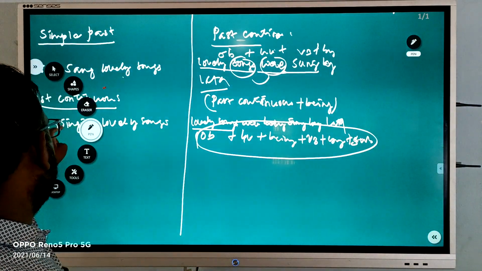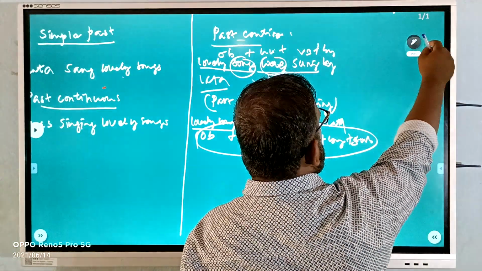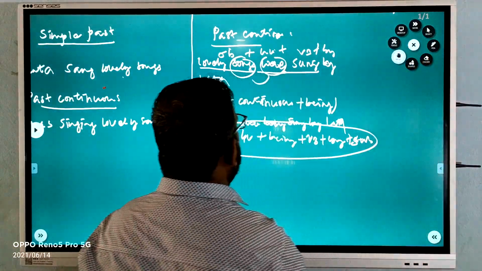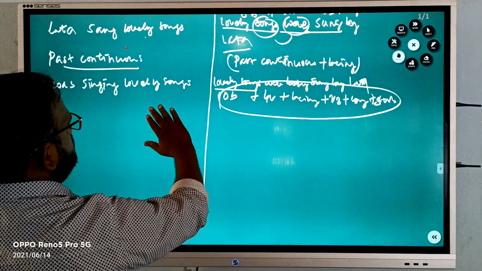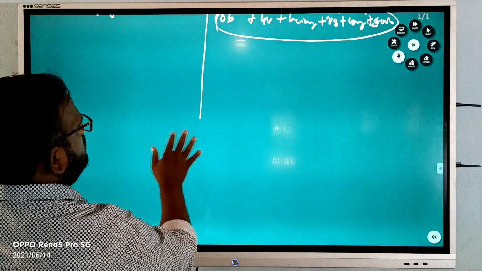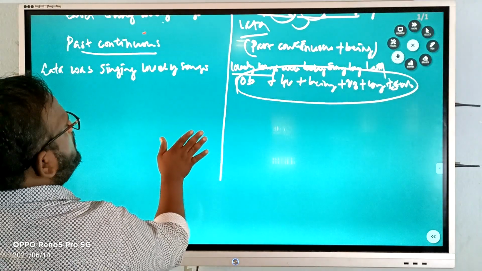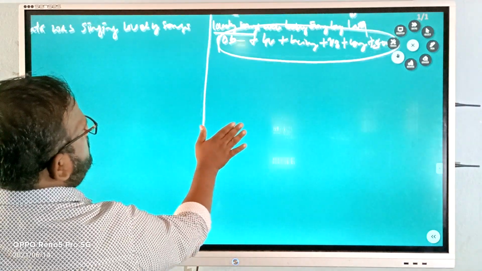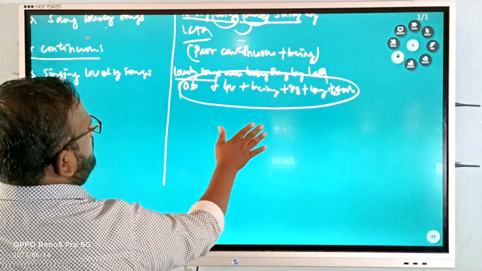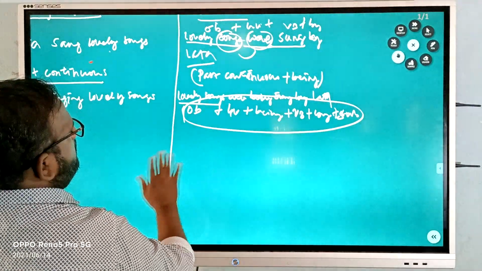Let us move the page. Okay, I think this much will be fine.